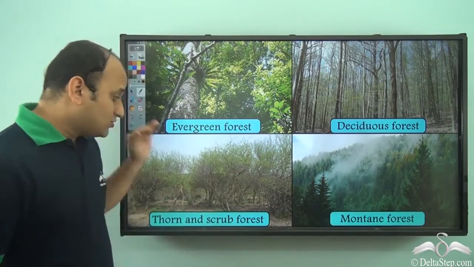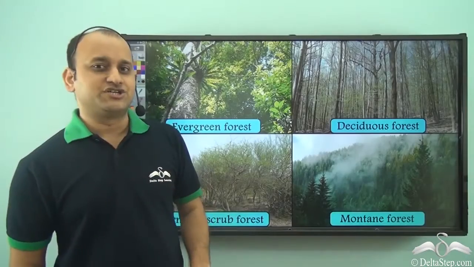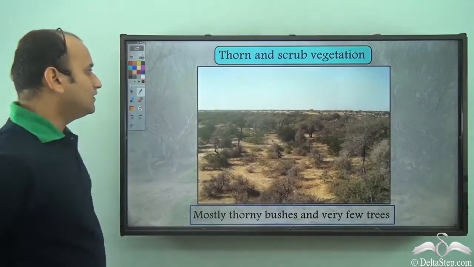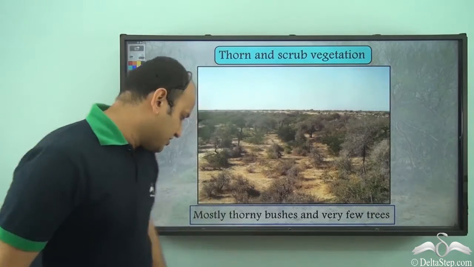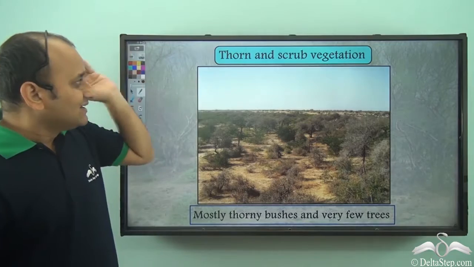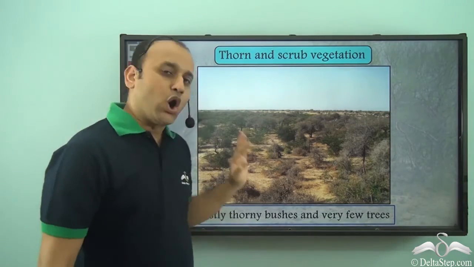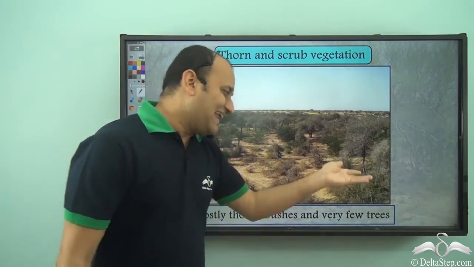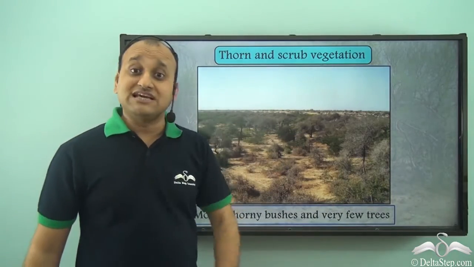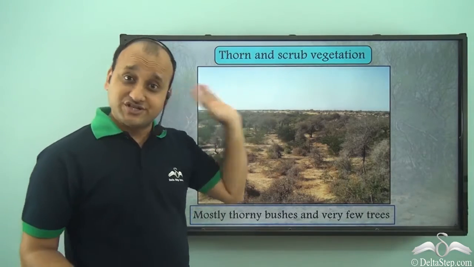Now, among these, thorn and scrub forest is very hardy. It can survive very harsh conditions. So let's see what exactly is a thorn and scrub forest. When we talk about thorn and scrub vegetation, it's mostly thorny bushes and very few trees. You will see very few trees. These thorny bushes are the ones which can survive the harsh climate in which this type of vegetation grows.